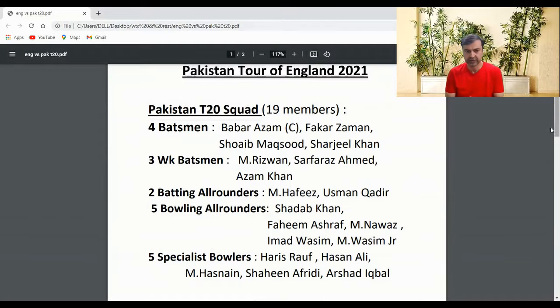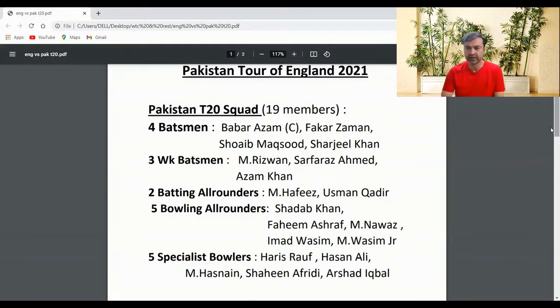Usman Qadir is, in fact, you can say a bowling all-rounder, not a batting all-rounder. And then bowling all-rounders: Shadab Khan, Fahim Ashraf, Mohammad Nawaz, Imad Wasim, Mohammad Wasim Jr. And five specialist bowlers: Haris Rauf, Hasan Ali, Mohammad Hasnain, Shaheen Afridi, and Arshad Iqbal.